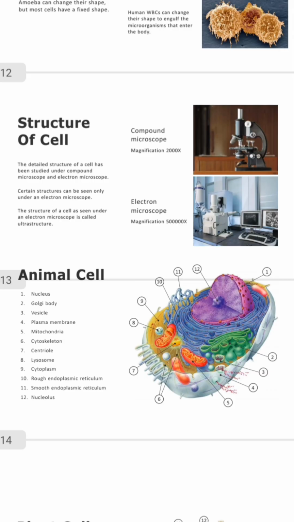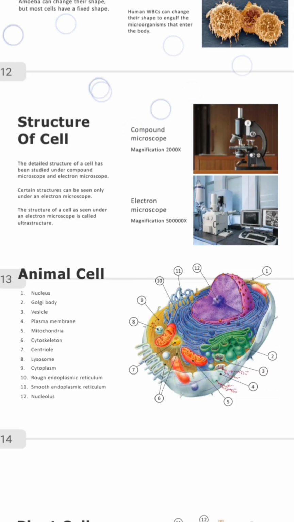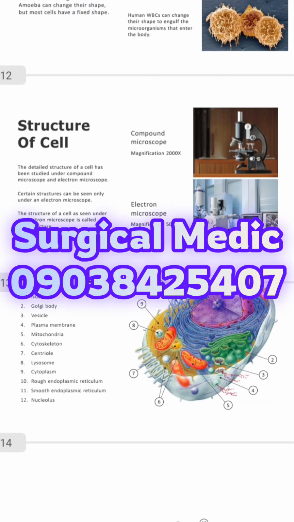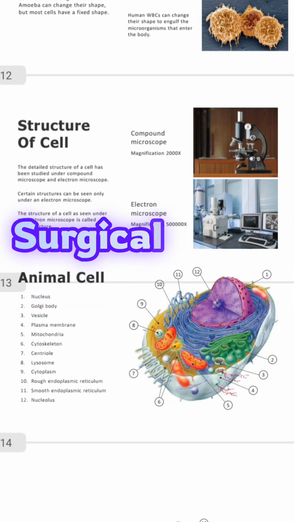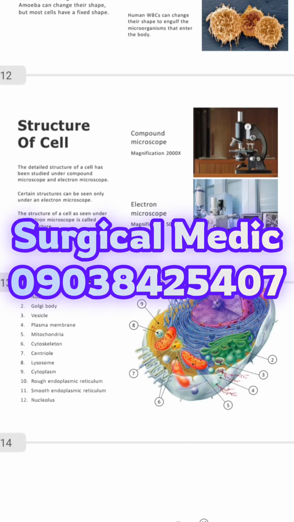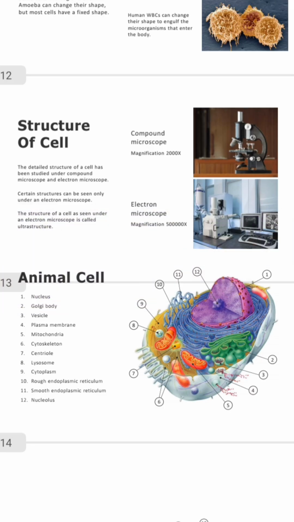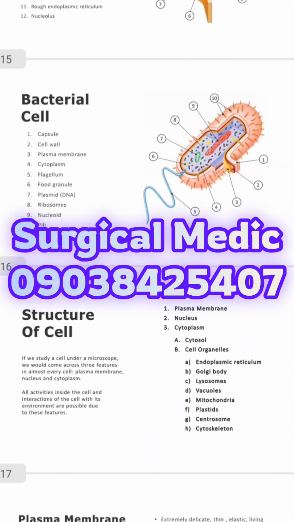This one has 2,000 magnification, then the magnification of the electron microscope is 5 times 10 raised to power 5, that is 500,000 magnification. Now this is an animal cell, right?